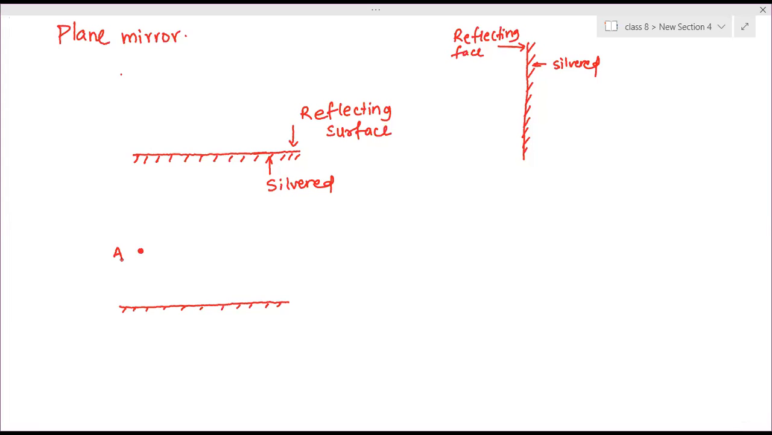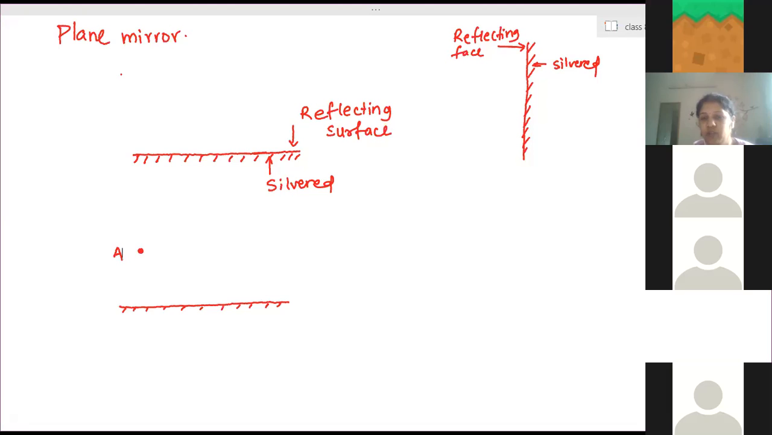Object means anything you place in front of the mirror. And image is that object's lookalike formed inside the mirror. Clear? When you are standing in front of the mirror, you will be the object, and your lookalike will be seen inside the mirror. That is the image.